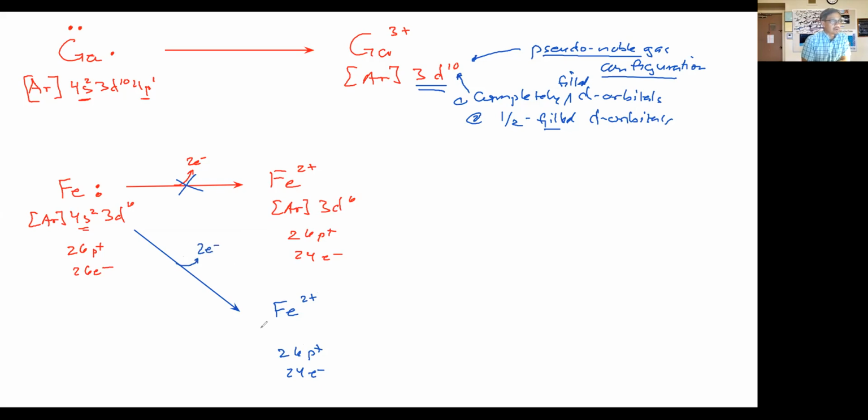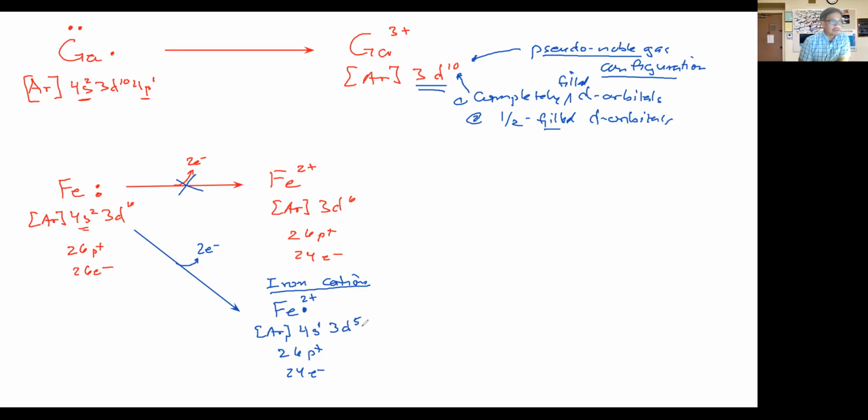Okay, so let me go ahead and write down the electron configuration for this atom, and you can see where it's different. This is going to be argon 4s1 3d5. So this is the actual iron cation that forms. The difference between the iron cation that does form and the iron cation that does not form is that 1 electron is going to be lost from the 4s orbital, but then 1 electron is going to be lost from the 3d orbital. So that means there's 1 valence electron left for this particular iron cation.